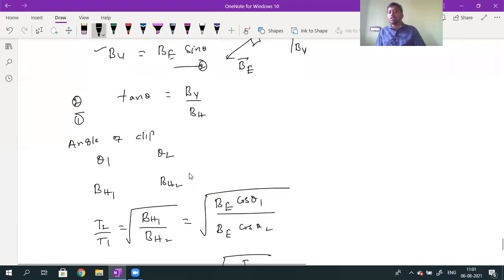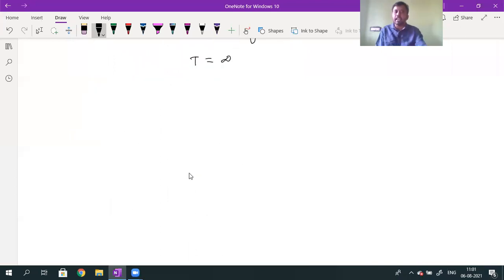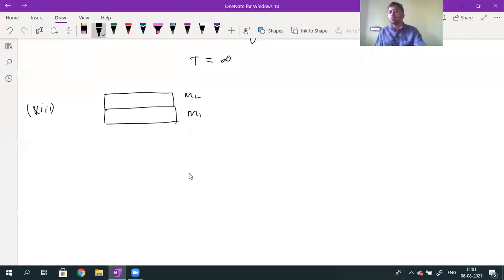At two different places the angles of dip are given. Then how can we calculate? Now the next and last point related to this. For example, two bar magnets are there. One bar magnet has a magnetic moment M1. Upon this bar magnet, another bar magnet of magnetic moment M2 is placed. The two bar magnets are joined, first with like poles together: north pole over north pole, south pole over south pole. What is the resultant magnetic moment?